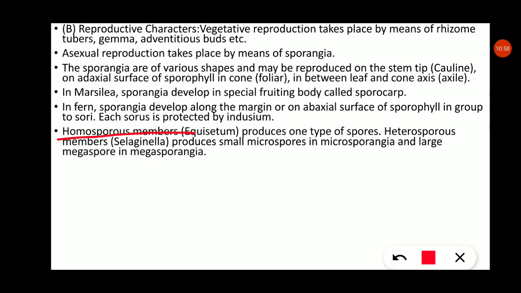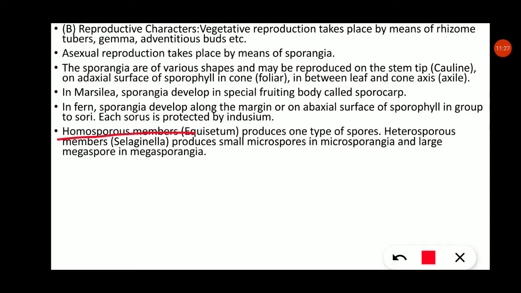When microspores germinate, they form the male plant, and when megaspores germinate, they form the female plant. These microspores are present in the microsporangia, and these microsporangia are present on the sporophyll.